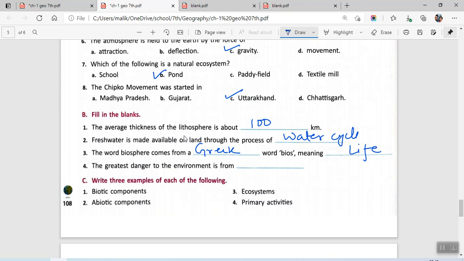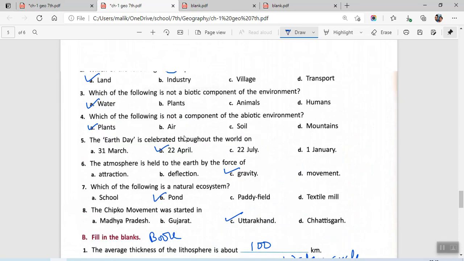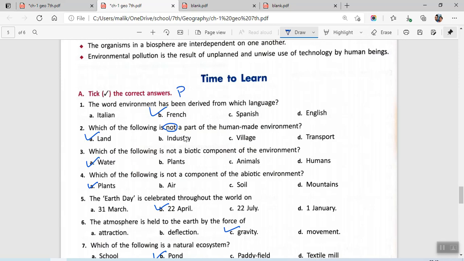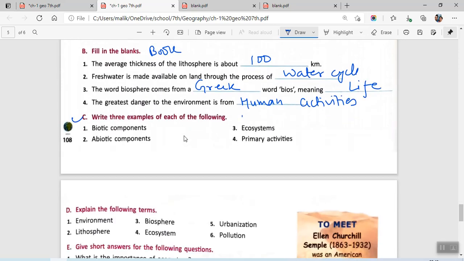The greatest danger to the environment is from human activities. This is in the last section of the chapter. Human activities. Then we start with section C. Just remember you have to do section A and B in the book itself. I'll just write book here and book here. From section C you will be writing in notebook. So just remember this thing.